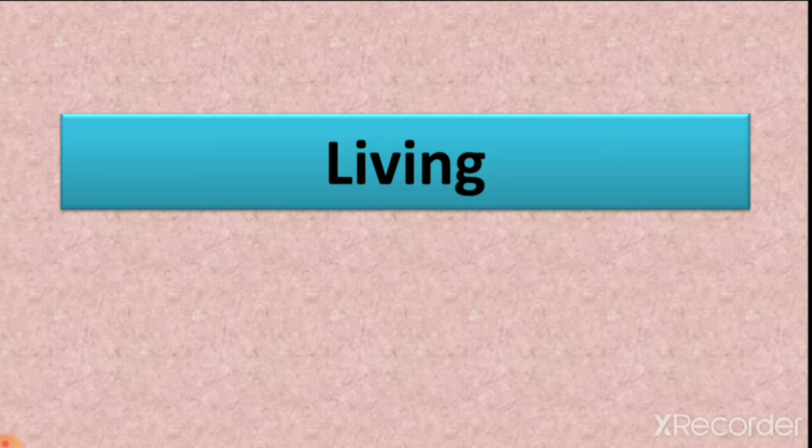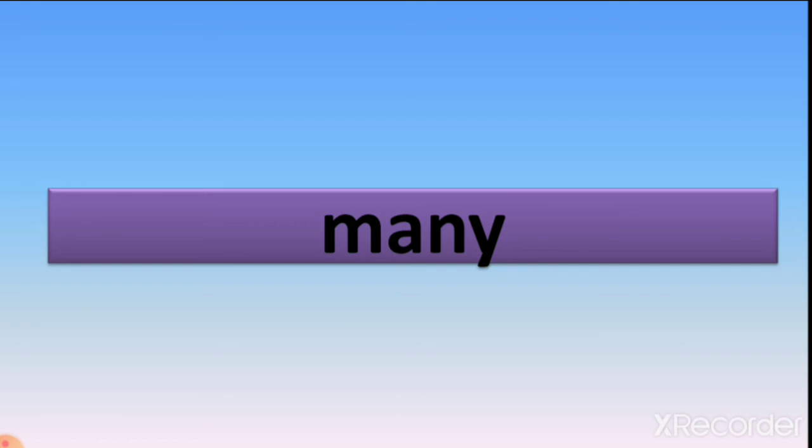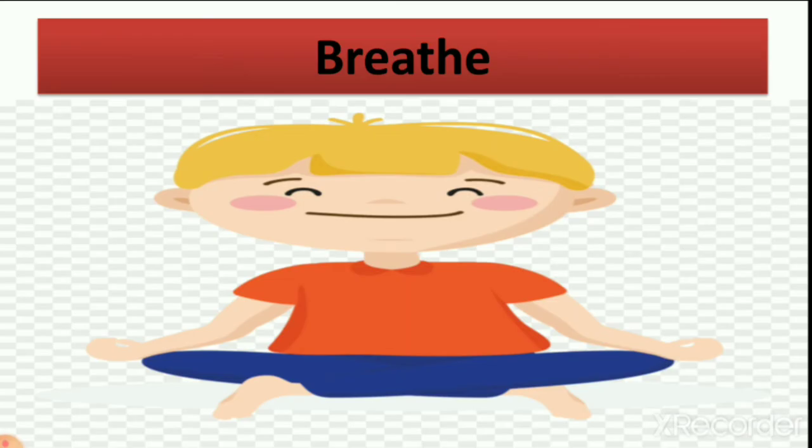So the first word is living. We write all these hard words in the fair book. So first is living. Second is non-living things. Non-living things can be made by man or can be natural also. And many, M-A-N-Y, many. Number 4, breathe.